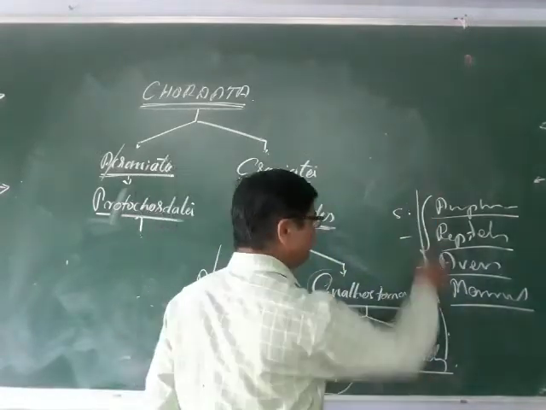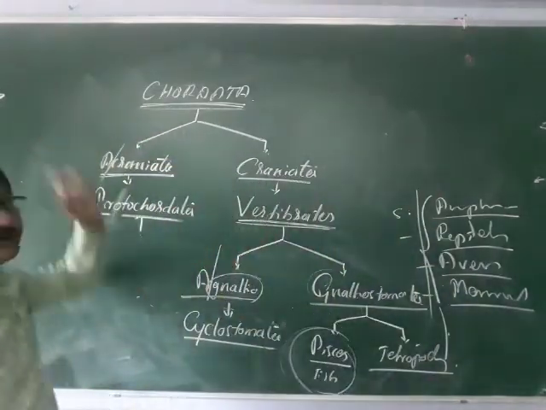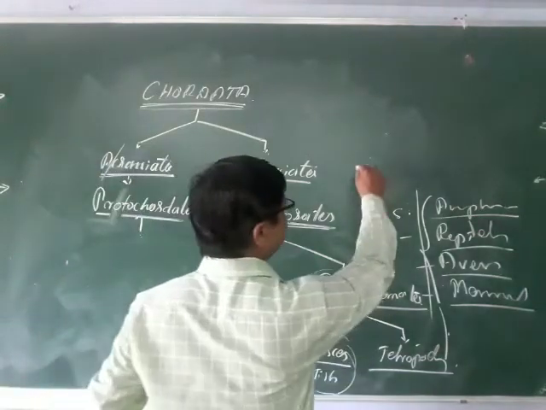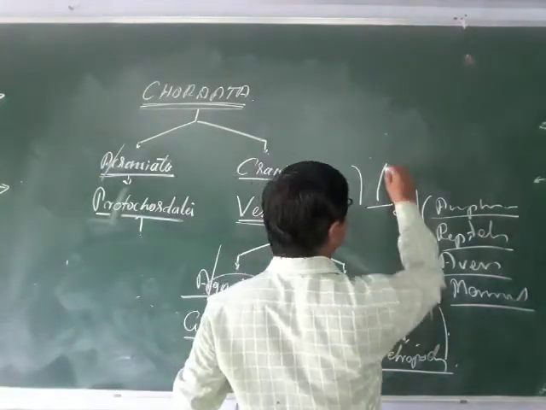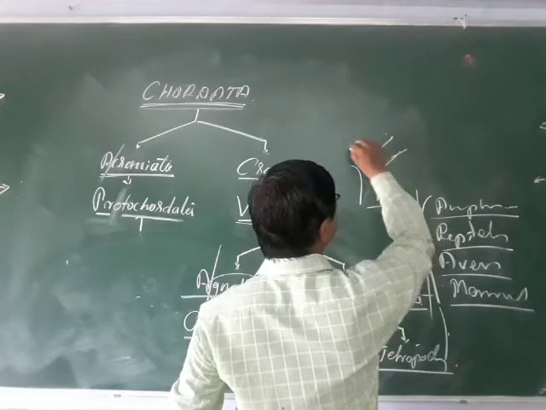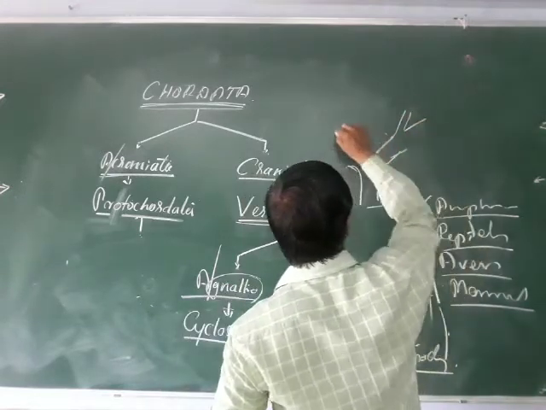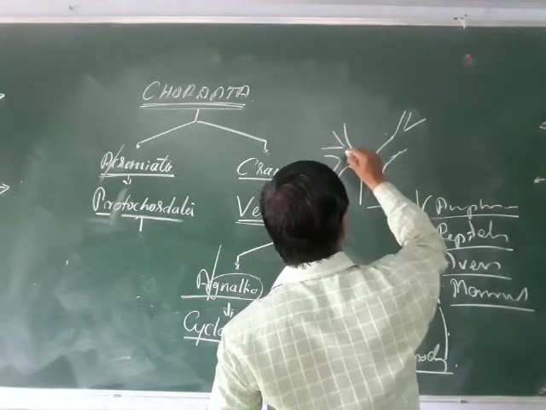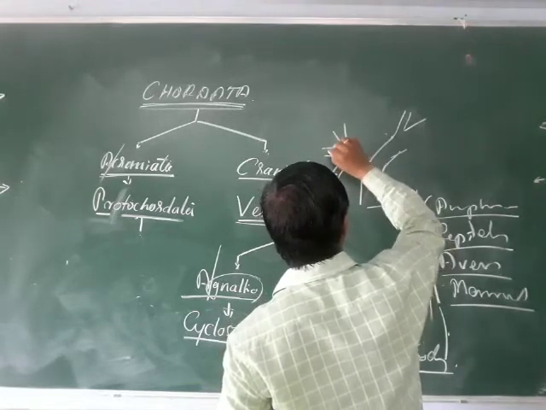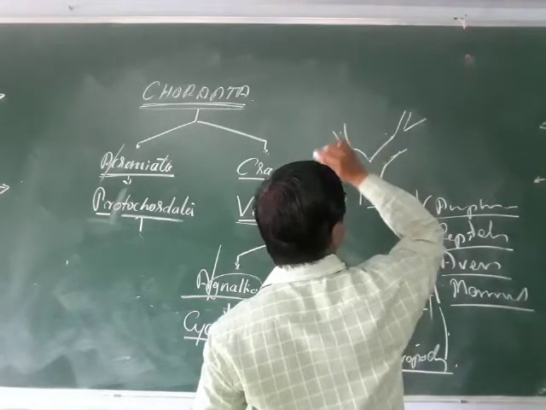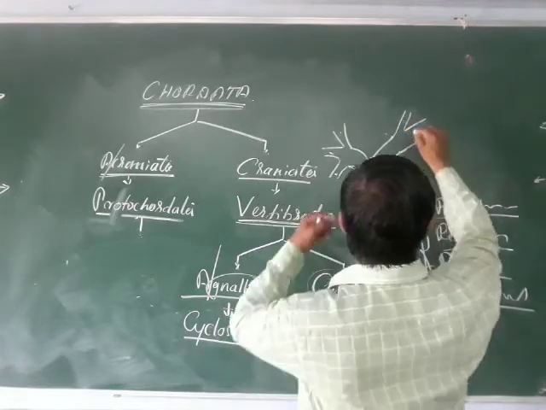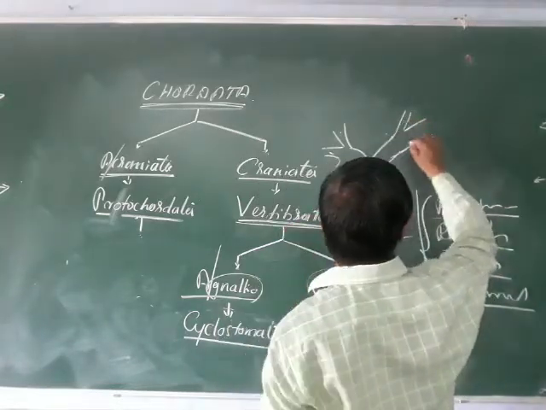So this is the brief classification of Chordata, also called the phylogeny. This is the Chordata, and these are the vertebrates. These are the 2 branches, divided like here. These are the protochordates: hemichordata, urochordata and cephalochordata. And here you can say Agnatha and the Gnathostomata.